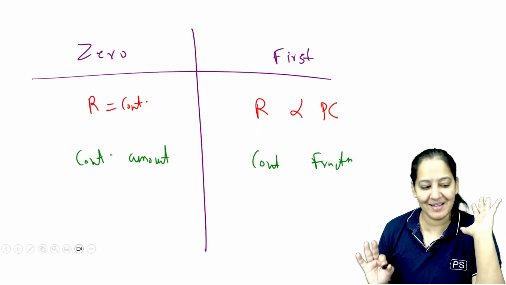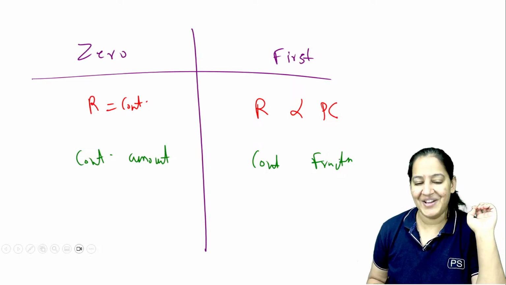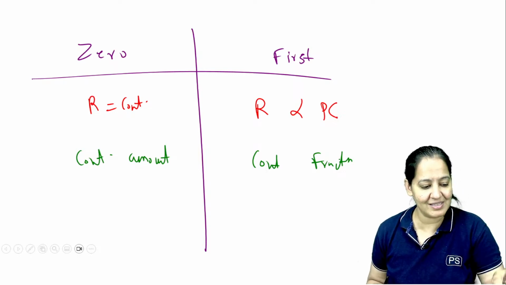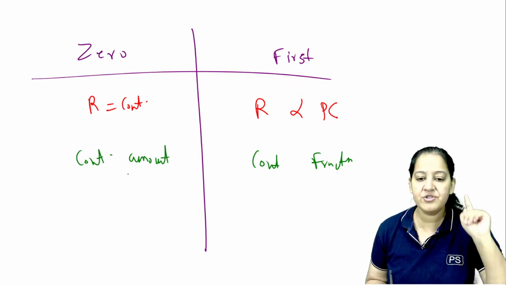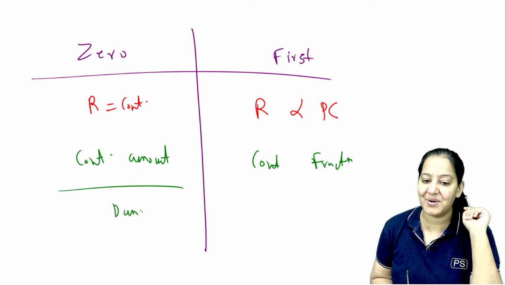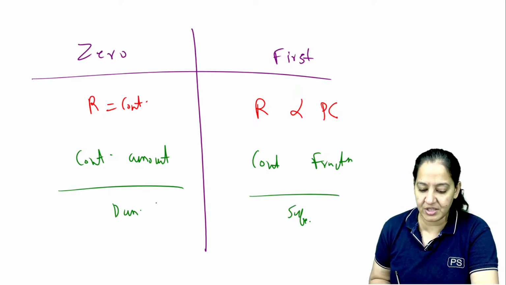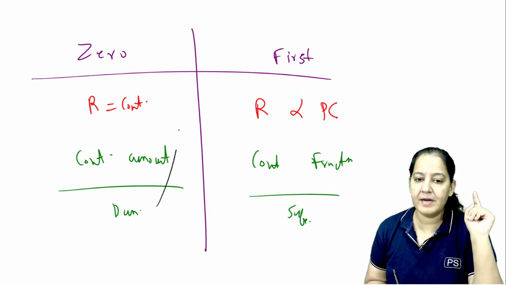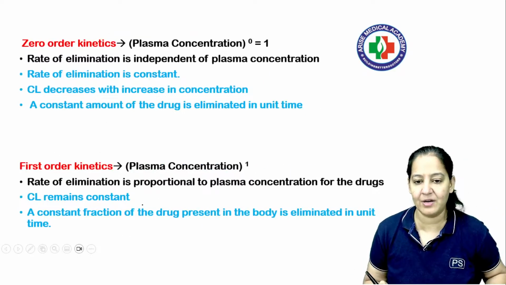So that is the thing. Please understand the concept very well. Did you get it? Say yes if you got it. Do you have any confusion in that? So which drugs are safe? Just a second, let me open your chat. So which drugs are safe? These are dangerous drugs. They cause toxicity, and these are safe drugs. So you should know which drugs are zero order kinetics, because these are dangerous. They can cause the toxicity.